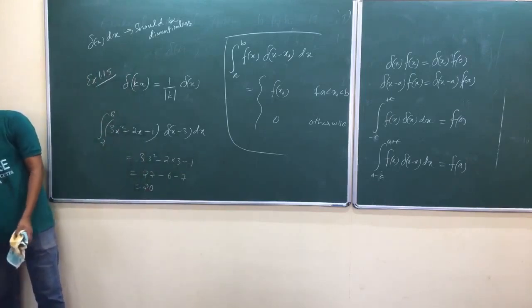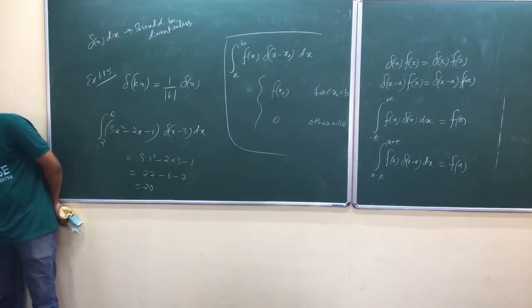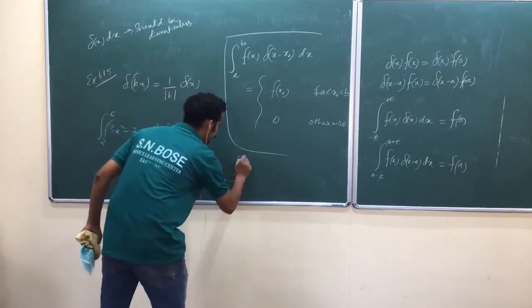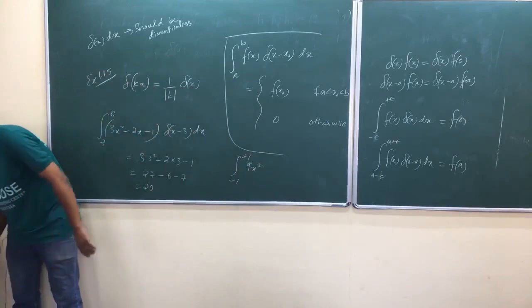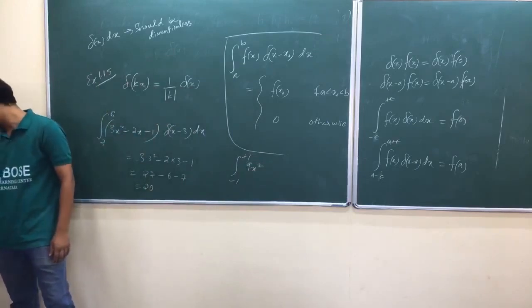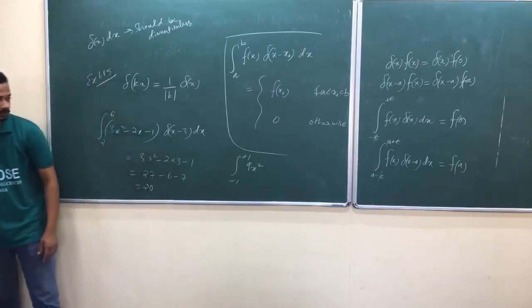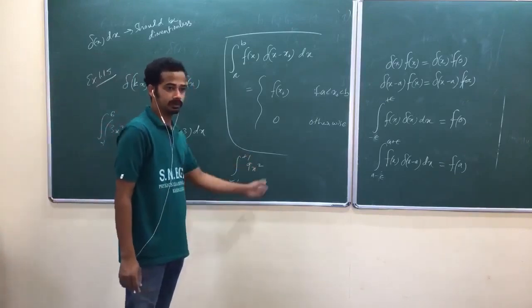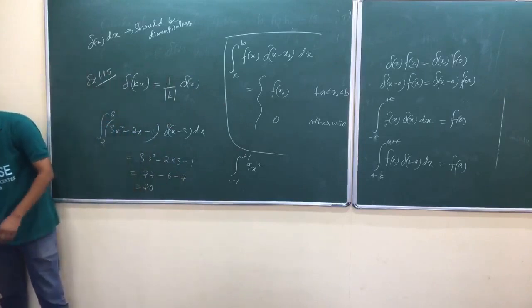This is not a big deal. You better do this one: delta 9x square, integral minus 1 to plus 1, 9x square. There are questions like that. This is problem set 1.14, 1.15, 1.45. Just do both sets. Some more types of problems are needed, but for that we need some more properties. Let me just share those properties.